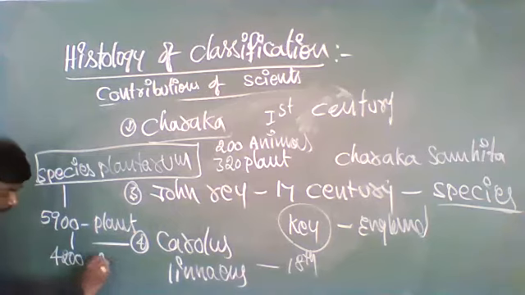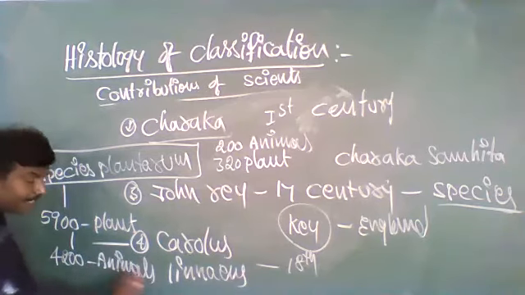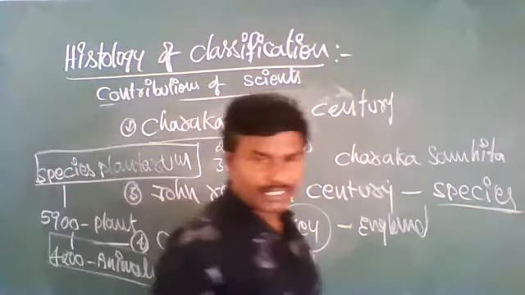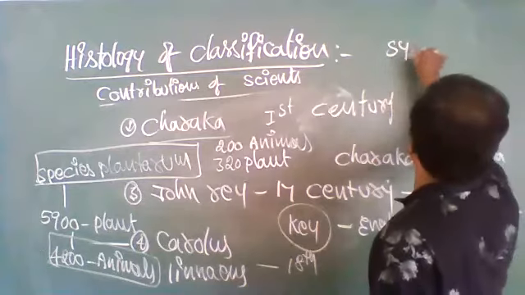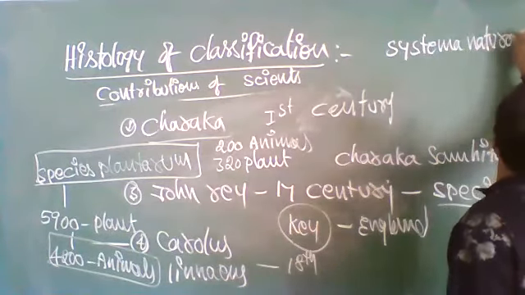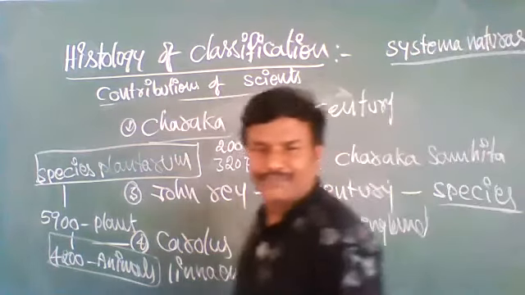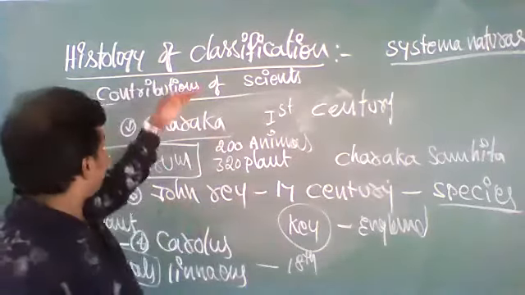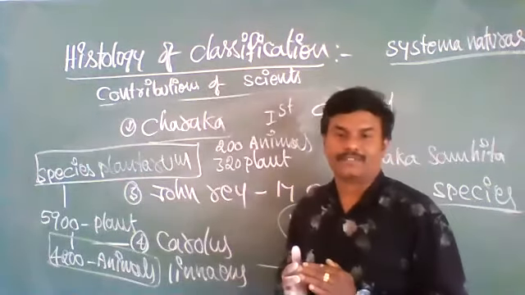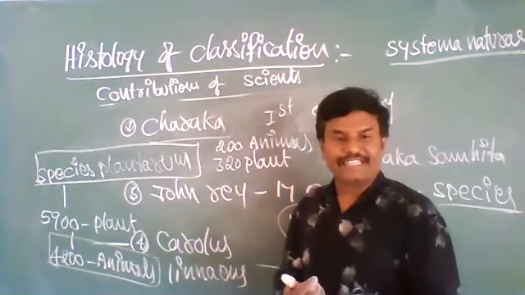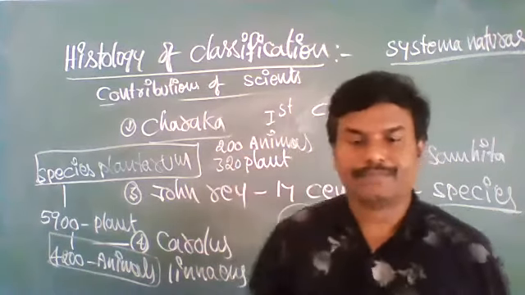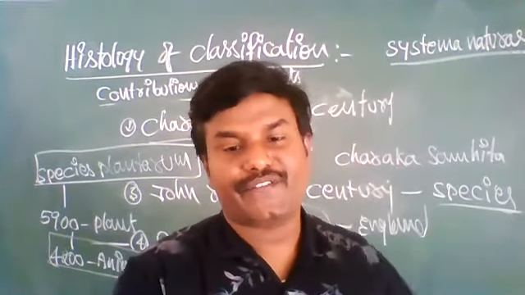And 4,200 animals he classified. About these animals, he published in his book Systema Naturae. Okay, so in this way, earlier scientists have made some contributions to classifying the living organisms. So this is the explanation about classification by earlier scientists.